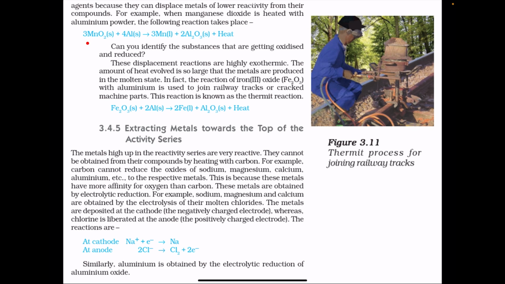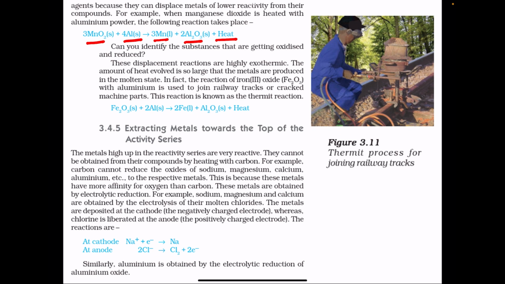When a metal oxide, for example MnO2, is heated with the more reactive metal, then the more reactive metal forms the oxide and the less reactive metal is obtained. But during this reaction, a large amount of heat is given out, because of which the metal that is obtained is in liquid state. Now here manganese dioxide is heated with aluminium powder. So aluminium is converted into its oxide. As aluminium is more reactive, it displaces manganese from its oxide and it forms aluminium oxide.